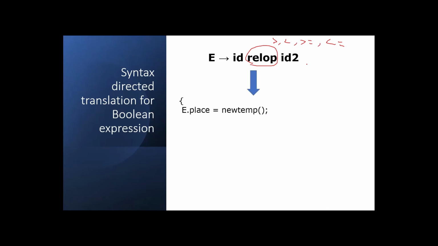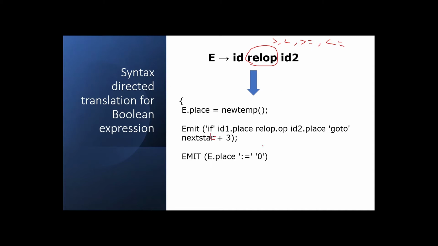E.place equal to newtemp. Emit if id1.place relop.op id2.place goto nextstat plus 3. Emit E.place equal to 0. Emit goto nextstat plus 2. Emit E.place equal to 1. So this is the equivalent semantic rule for the given Boolean expression.